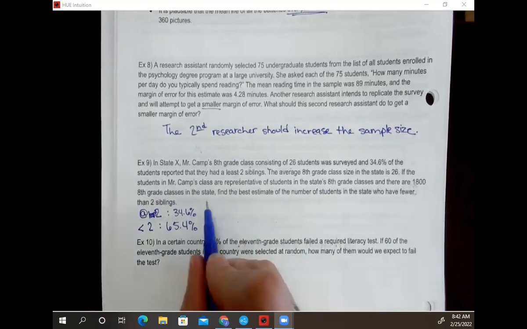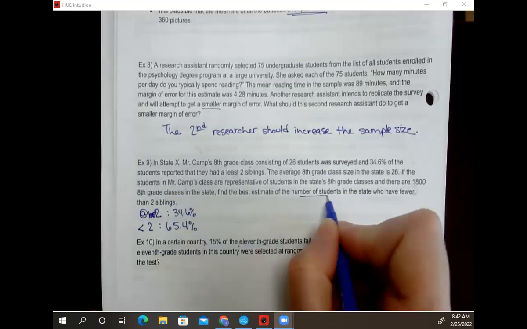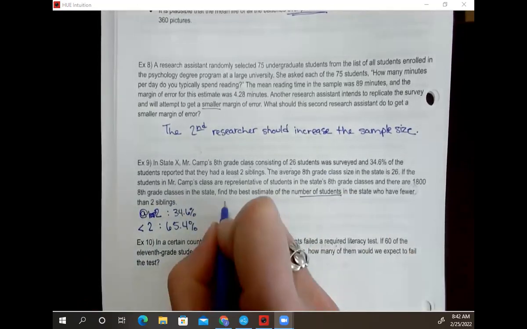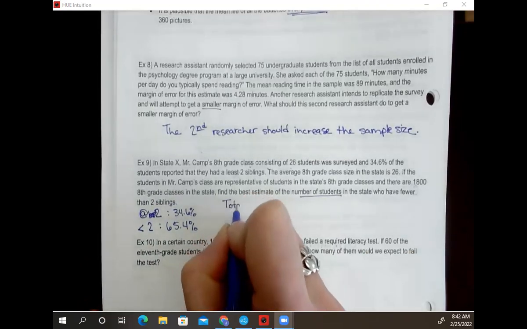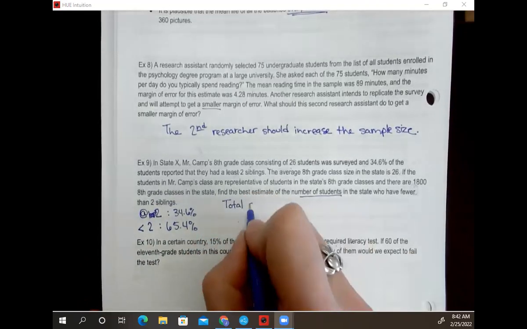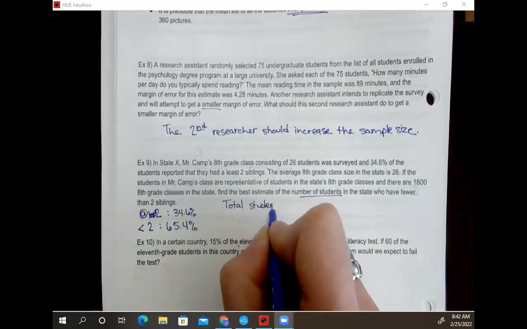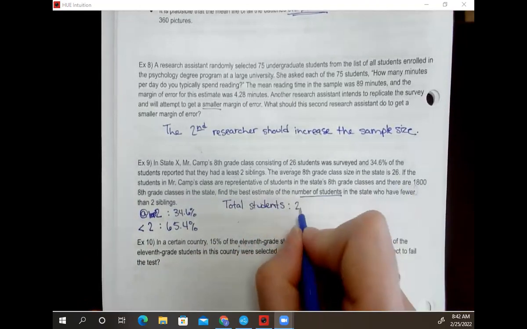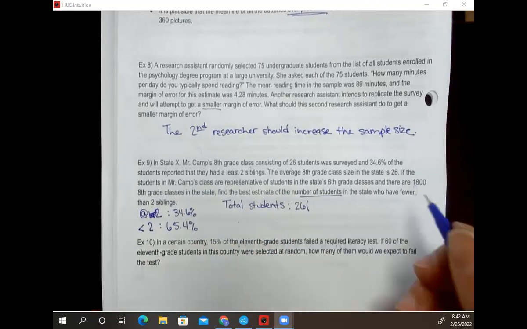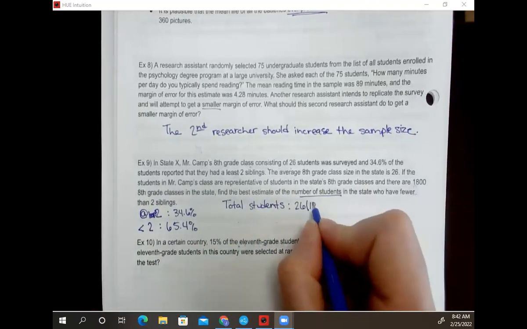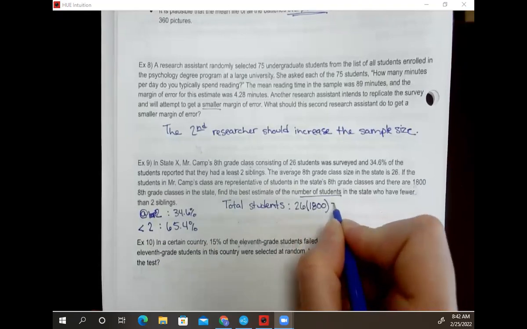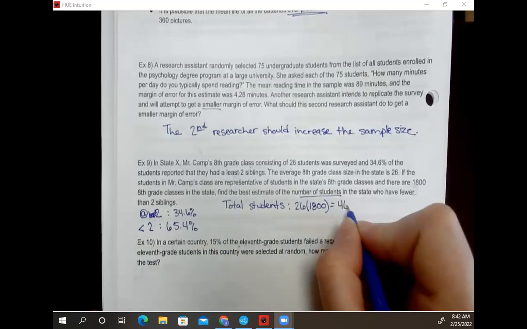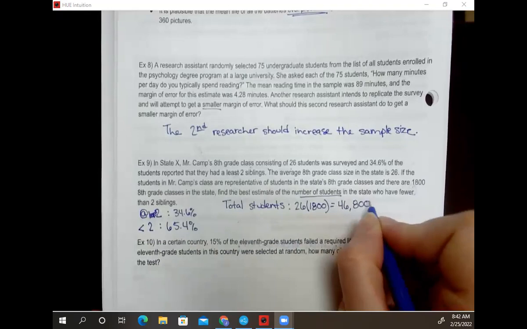So I wanna know the number of students. So first I need to figure out how many students I'm talking about. A lot of little hidden pieces in this one. So my total students would be 26. It says that's the average size in the 8th grade classes for the state. And we've got 1,800 8th grade classes. I'm gonna multiply those together. And I get 46,800 8th grade students.